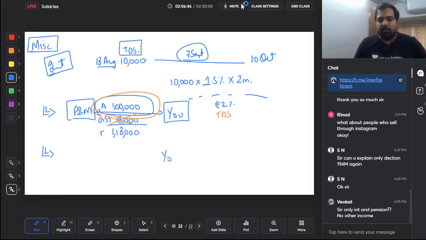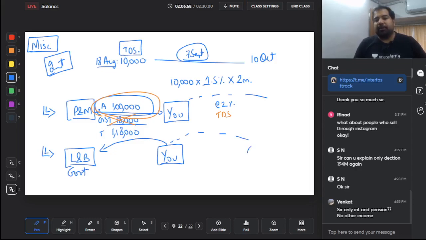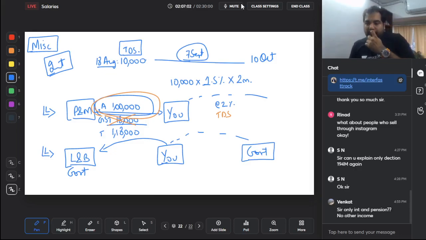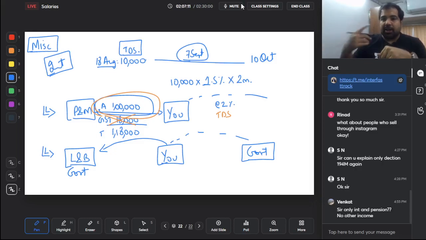Guys, if this is you and you are renting out some land and building or plant and machinery or furniture, or you are making any payment to the government, but guys, this is the government, then can you deduct TDS and pay to the government only? That's funny. Don't do that. So if you're making a payment to the government, then no TDS. Guys, generally for most cases it is payment or credit, whichever is earlier, unless the government is paying it, etc. Then it's only on payment basis. Otherwise it's payment or credit, whichever is earlier.